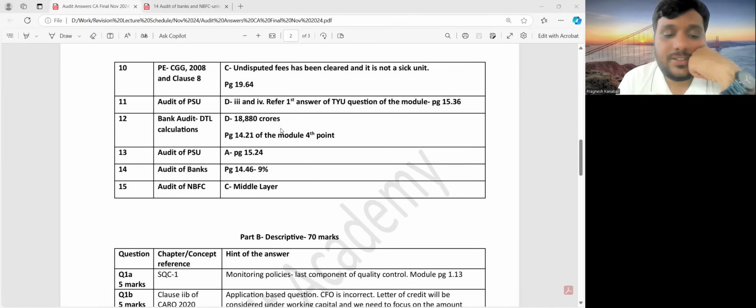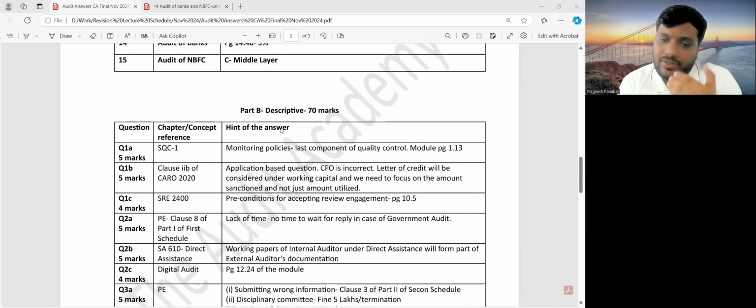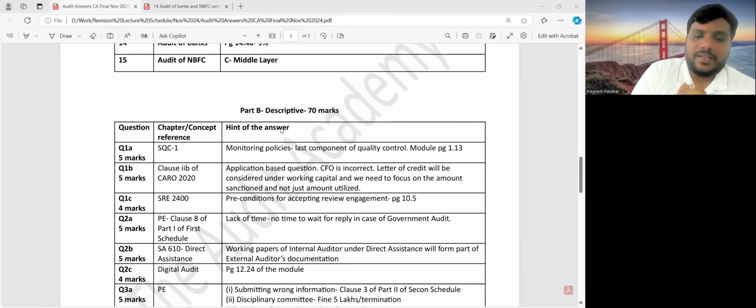Fine. Then next, coming to the descriptive questions, question number 1 was about SQC1 monitoring policies, cut, copy, paste content, module page number has been given. All right. Question number 1B was again very, very good. Working capital limits के अंदर cash credit, working capital limits, letter of credit facility, amount sanctioned देखना था. If amount sanctioned is more than rupees 5 crores at an aggregate, then we need to consider it. All right, and that is why the entire clause 2B का जो पूरा reporting है वो आ जाता है, where we have to see the quarterly statements, and there is a difference, we need to comment upon that. All right, so again it was a very well drafted question.